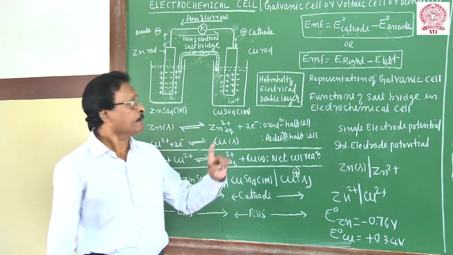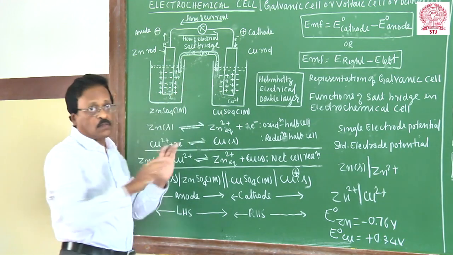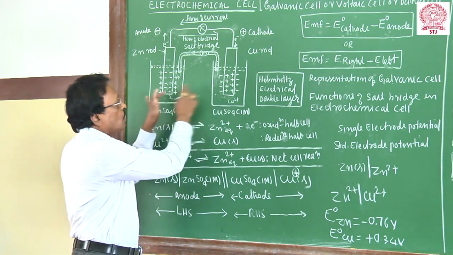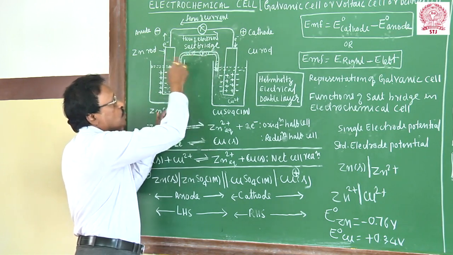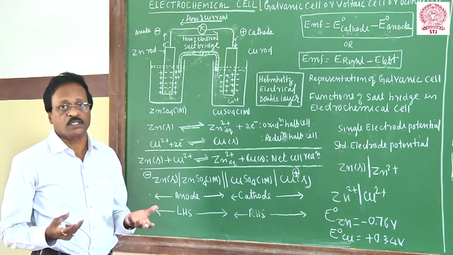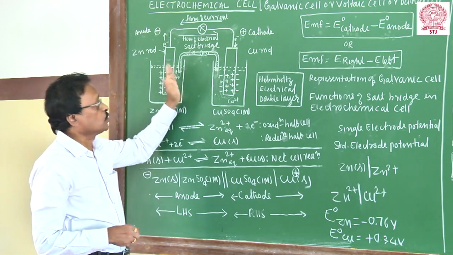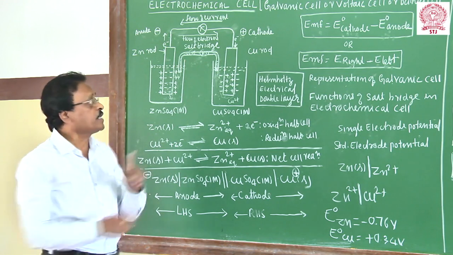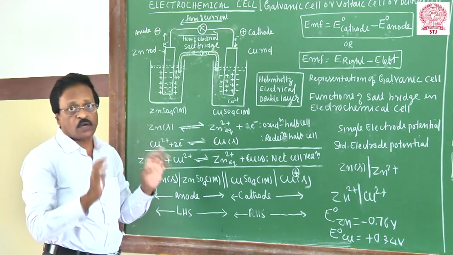I repeat again. In this cell, 2 single electrodes have been taken. Here upwards I call it a half cell. 2 half cells have been combined for one complete cell. I use a U-shaped glass tube containing potassium chloride as electrolyte, as a filling solution. This salt bridge gives the electrical contact between the 2 half cells. It eliminates the liquid junction potential, and it also maintains the electrical neutrality between the 2 half cells. For that reason, we use a salt bridge in any electrochemical cell.